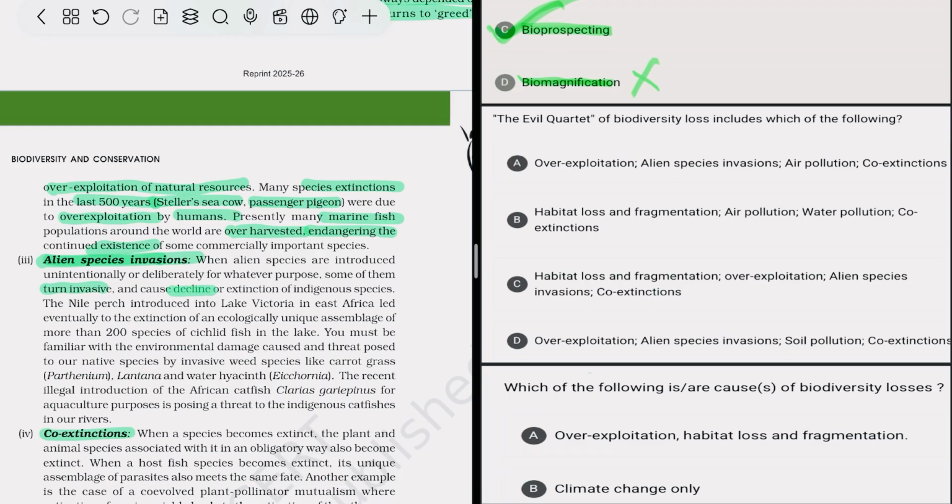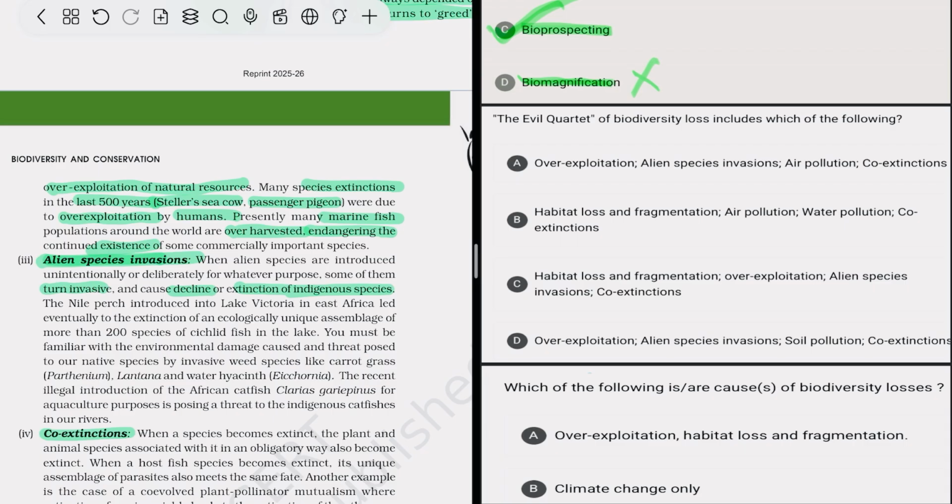So it causes decline or extinction of indigenous species, those naturally existing in that area.